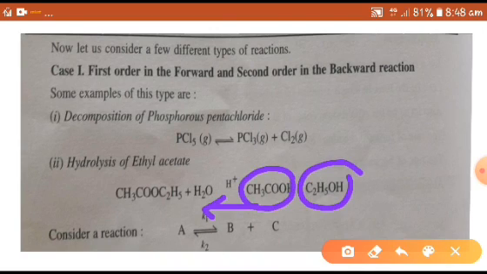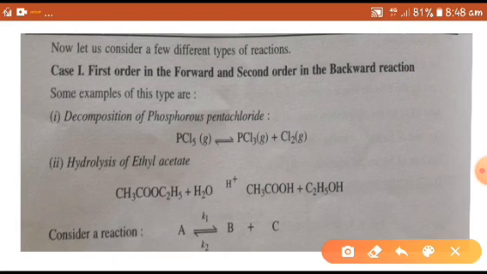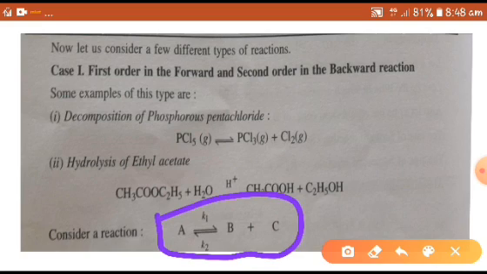In this opposing reaction, the rate depends upon two concentration terms, that is acetic acid and ethyl alcohol. So this is the general example for reactions which are first order in the forward and second order in the backward direction.